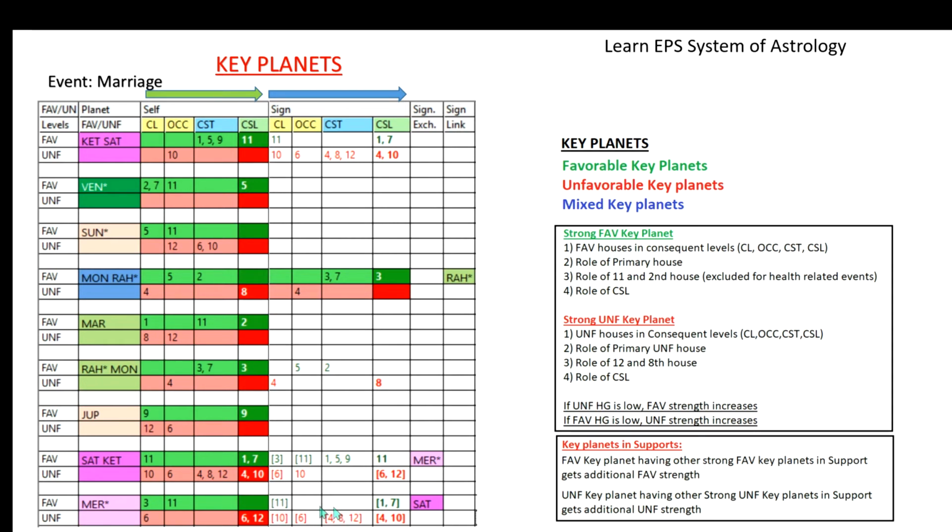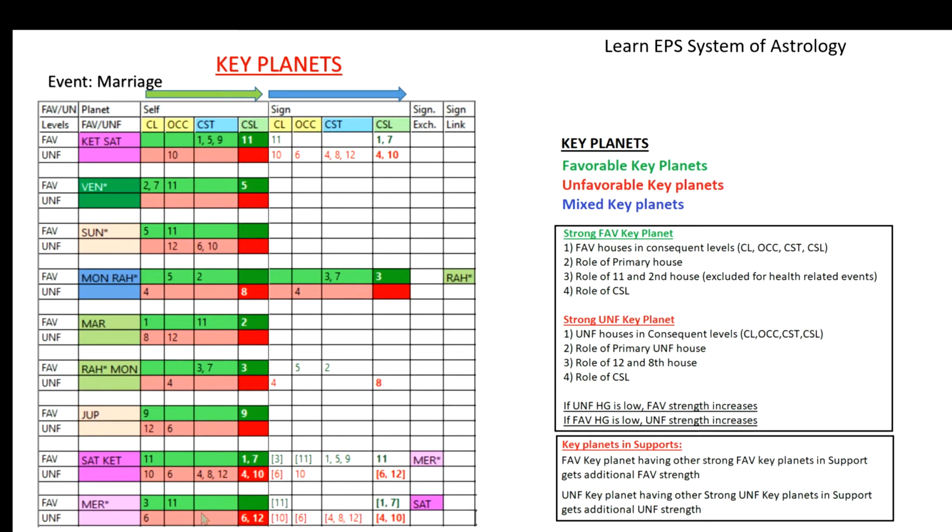But look at the sign column supports: Mercury has got favorable supports in the sign column, and unfavorable is also strongly playing. So basically this planet Mercury in the self itself is unfavorable, further supported by the sign column unfavorable grouping. But this is not going to be completely unfavorable, because it has got some favorable houses supported by the sign column. So this planet Mercury is basically more unfavorable. This is an unfavorable key planet.